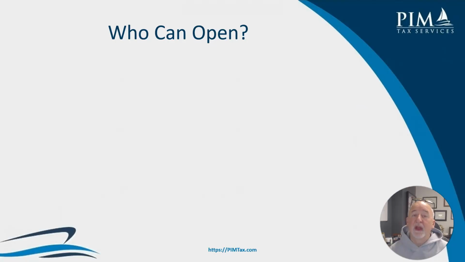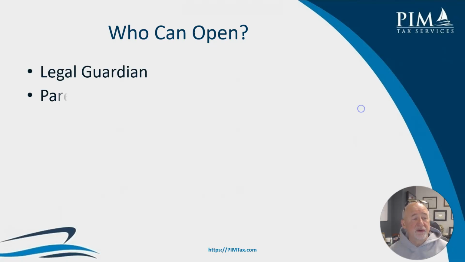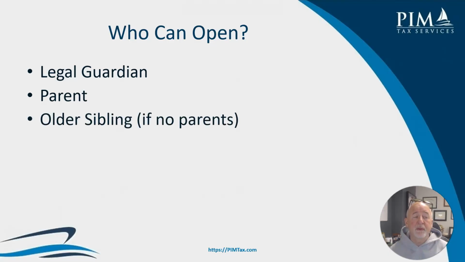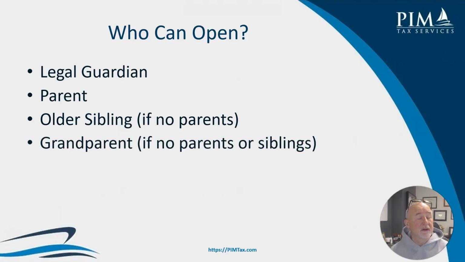So let's talk about who can open the account. The instructions for the Form 4547, that's the form number, say, in order, a legal guardian can. Assuming there's no legal guardian, which I think is going to be mostly the case for our clients, it'll be the parent. So I would anticipate almost always it will be the parent. But if there is no parent or legal guardian appointed, then an older sibling can do it. And if there is no parent, legal guardian, or older sibling, then a grandparent could also open this account.